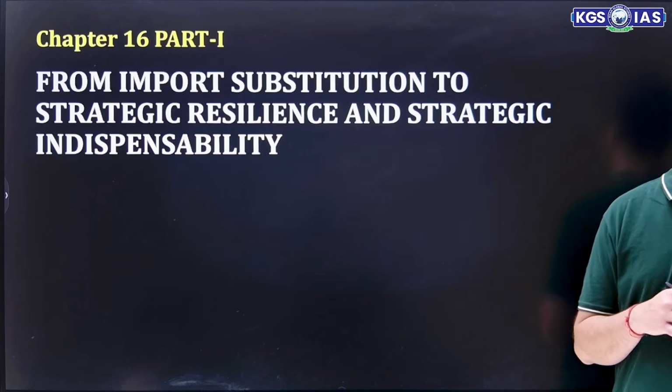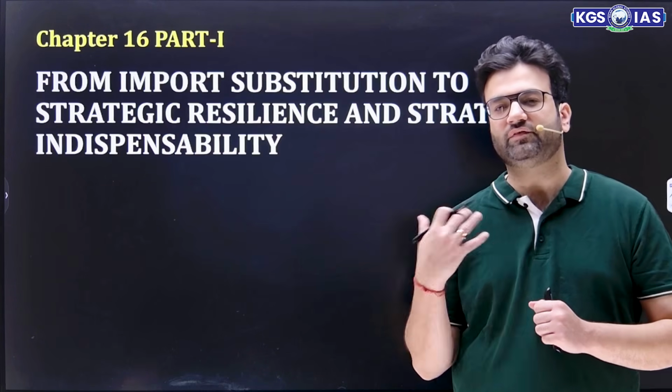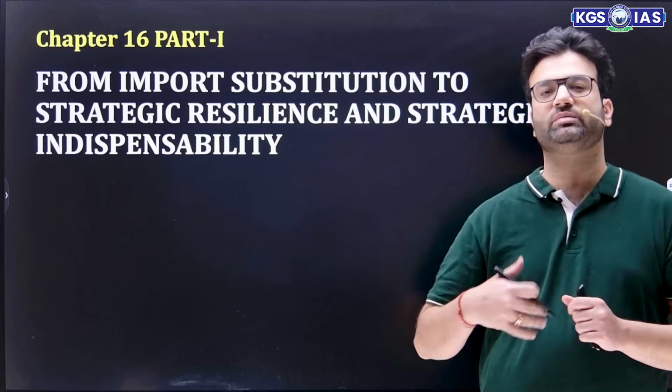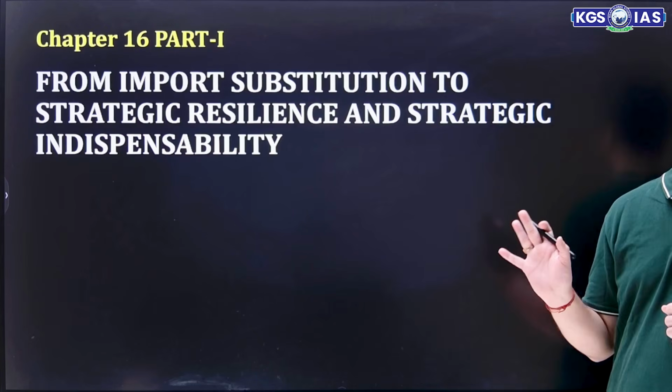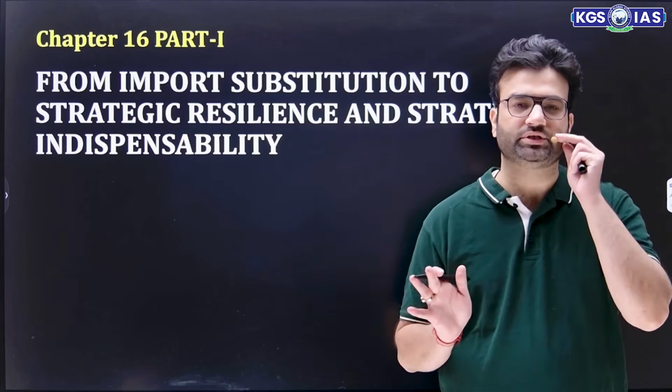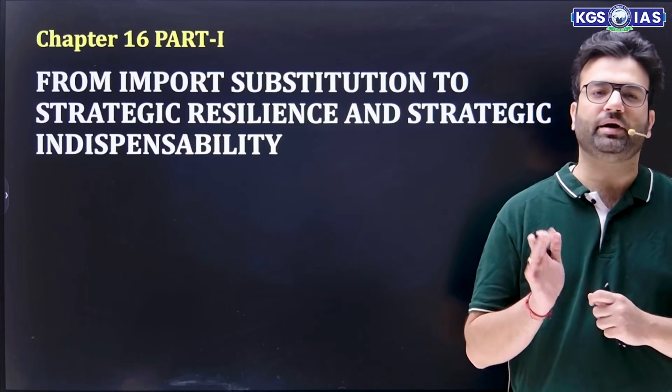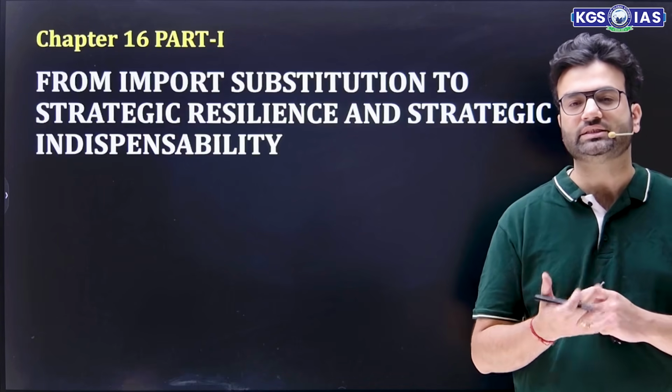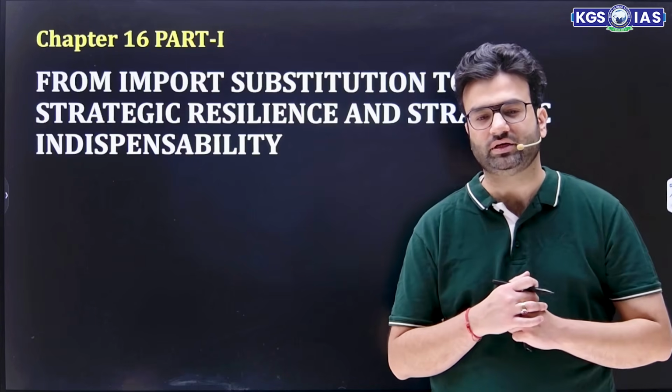Actually, this chapter talks about being more self-reliant, more of Atmanirbharta, where import substitution is necessary. Apart from that, it talks about strategic resilience and strategic indispensability.